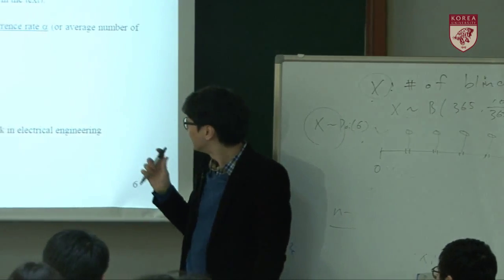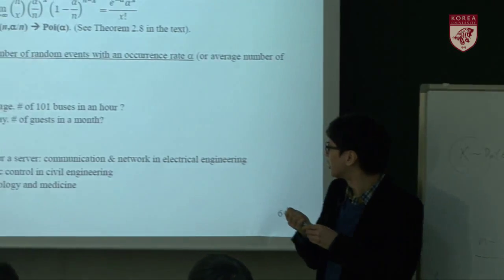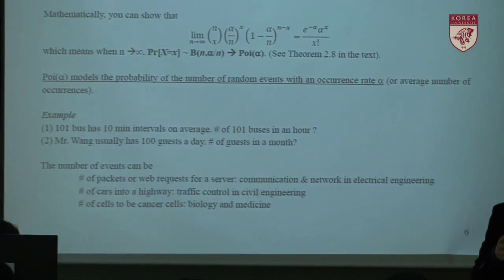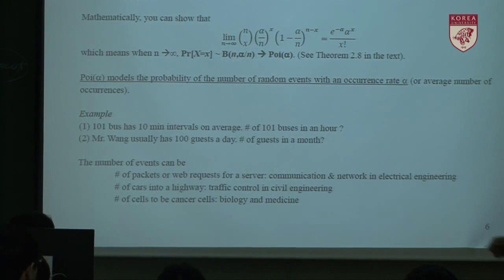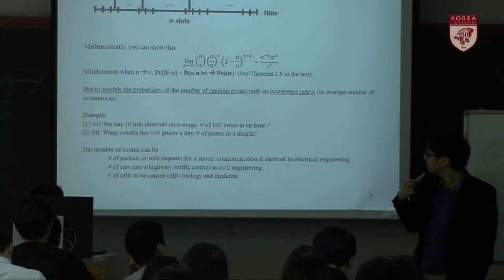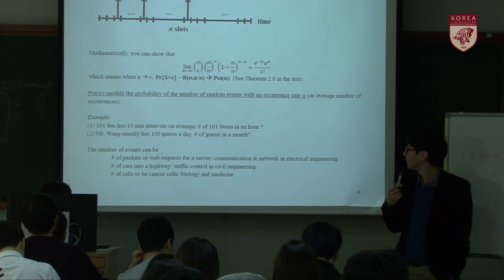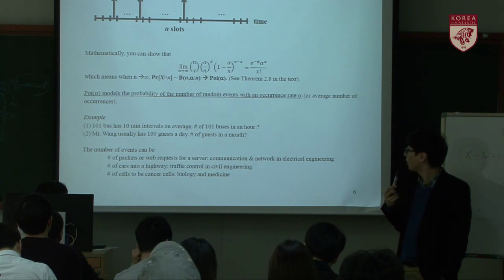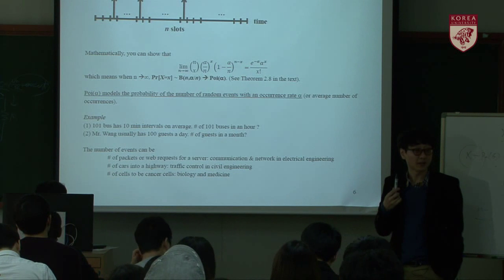So when we say the number of events, it can mean various things. For example, the number of events can be the number of packets in a server, or the number of web requests for a server, right?